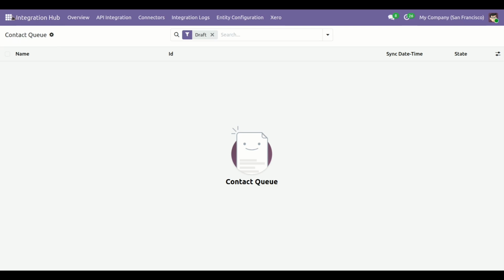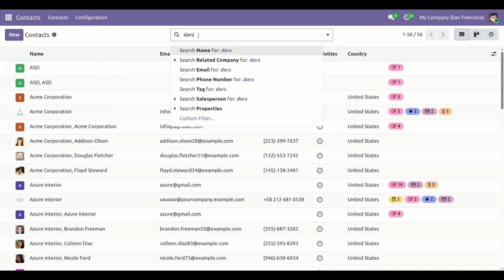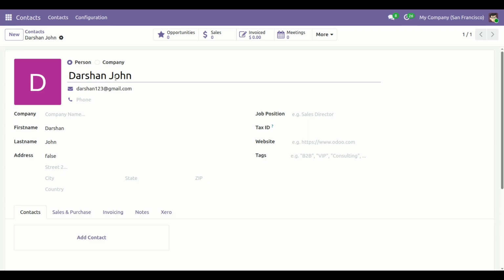Now go to the contact application and search with the customer name. Here you can see the added last name, and the email address is also updated.